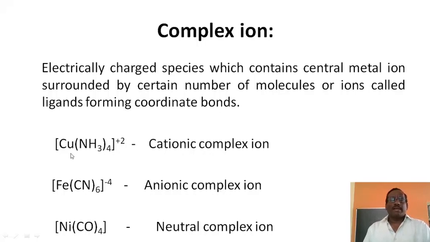This one is a complex ion, the cuprammonium ion, [Cu(NH3)4] plus 2, with electrically charged character. Copper plus 2 is the central metal ion surrounded by four ammonia molecules through coordinate bonds, by donation of lone pairs of electrons.